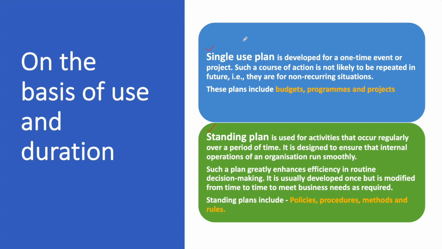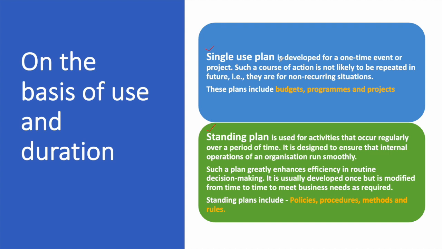So as the name itself suggests, single use plan means these are the plans which will be used for one time. These are not to be used repeatedly. These are not recurring plans. These are for a non-recurring situation.